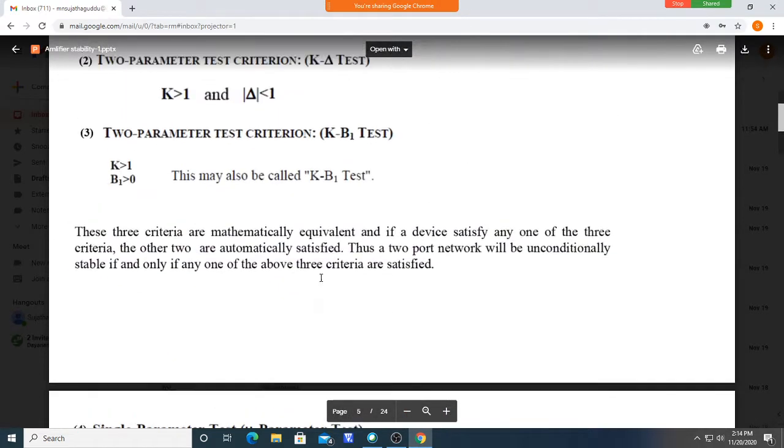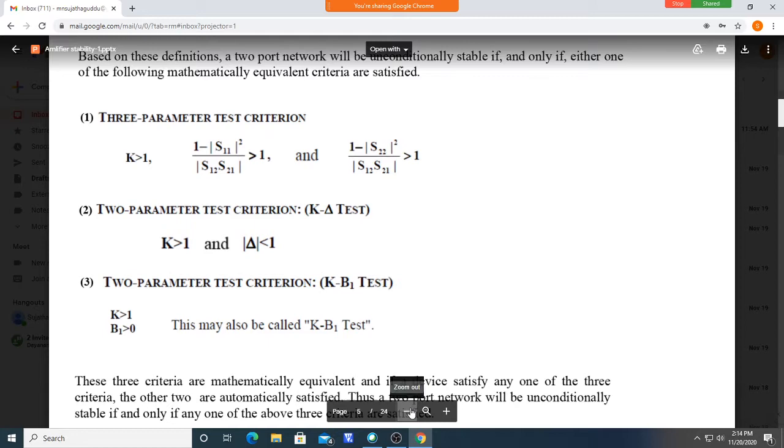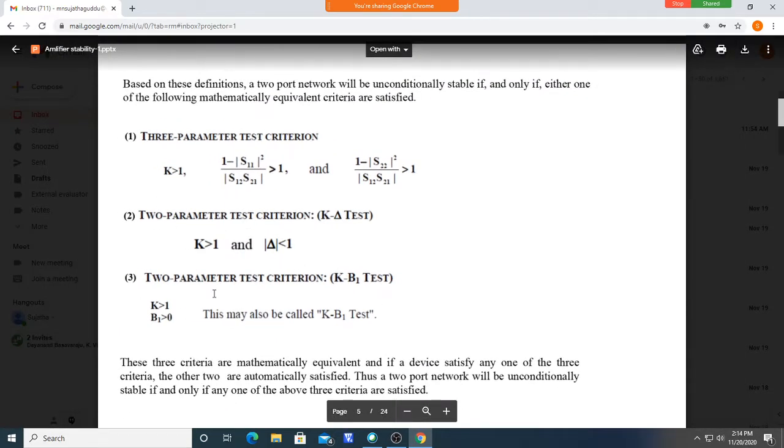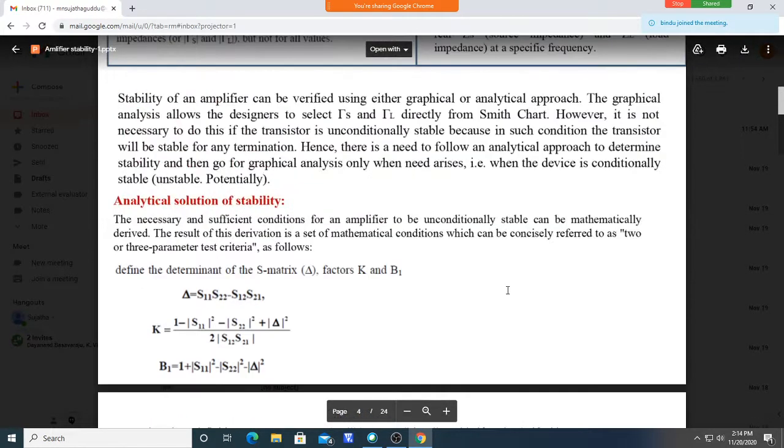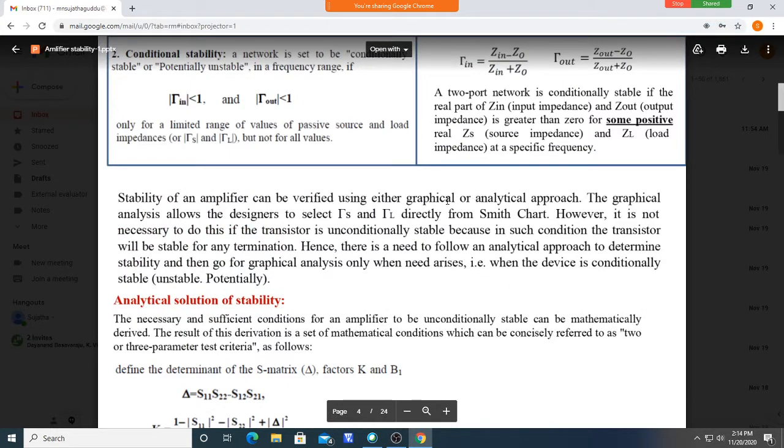So you can use any one of these criteria, 1, 2, 3 and 4, to come to know whether it is conditionally stable or unconditionally stable. Once it is unconditionally stable, we need not go for this graphical solution.